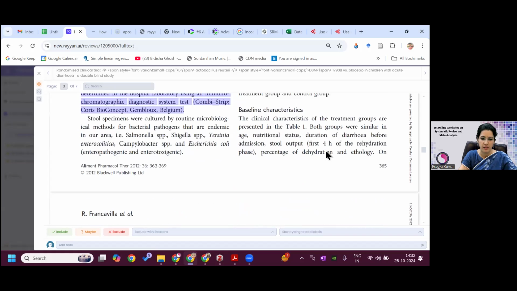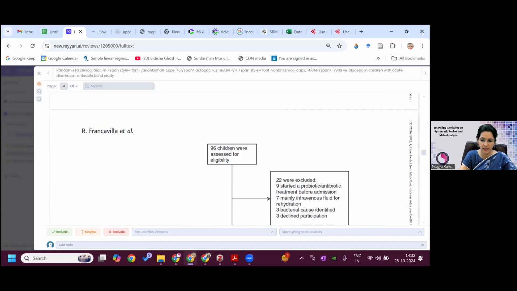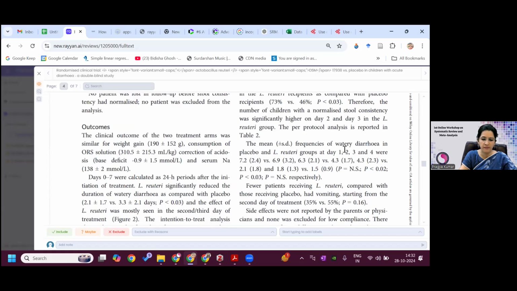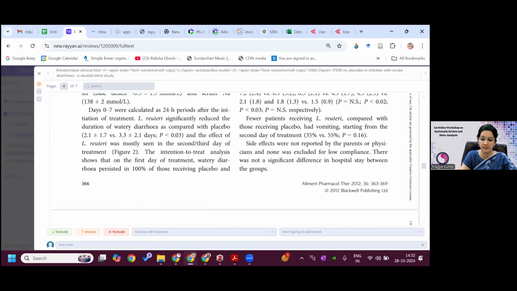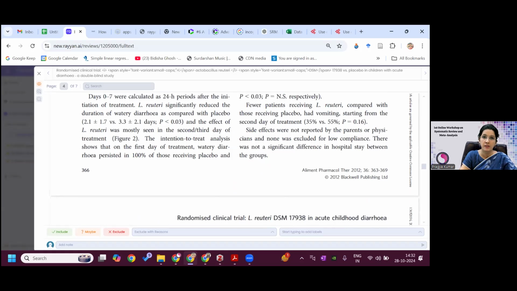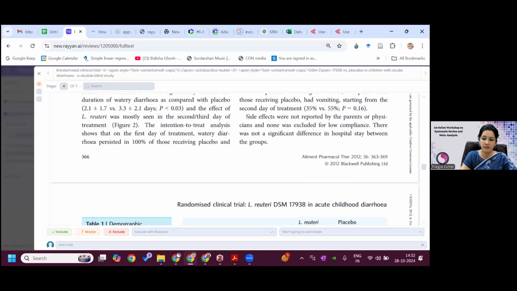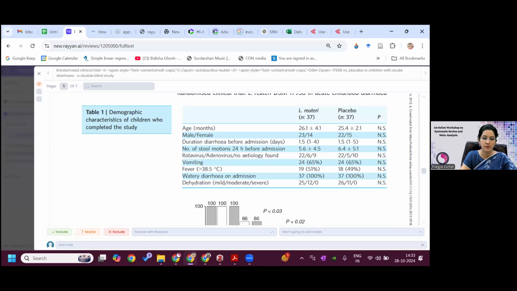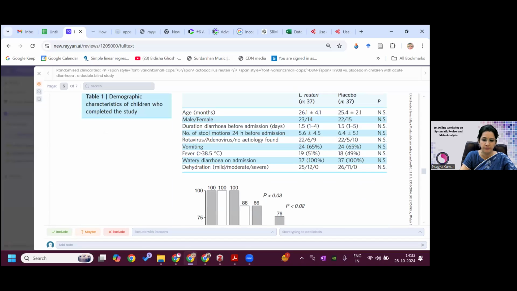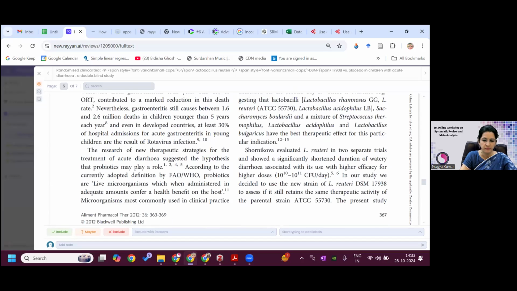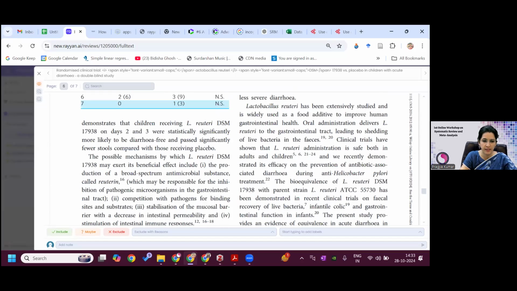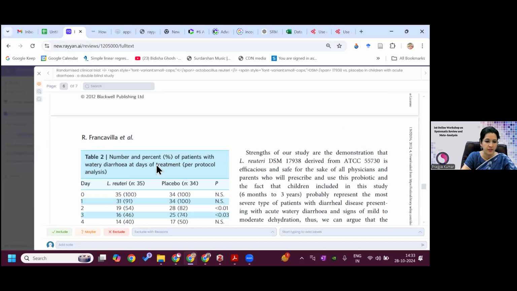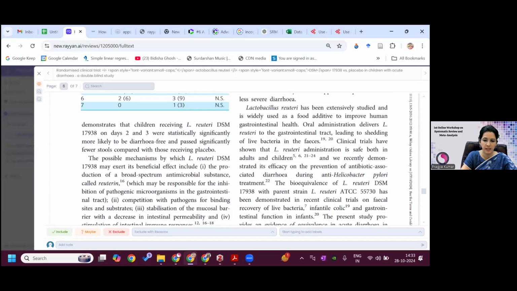And I will see that they have compared the baseline characters. Roughly, you can see the tables also, that data is there, because that will help you in thinking whether you can analyze the meta-analysis or not. So these are the basic demographic characteristics. And then you can see the next table where they have compared the number and percentage of patients with watery diarrhea. So it is decreasing because that was again their outcome.